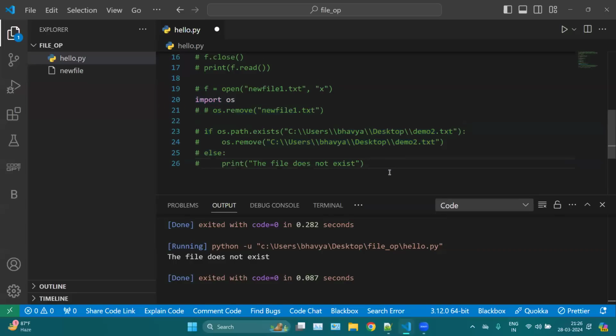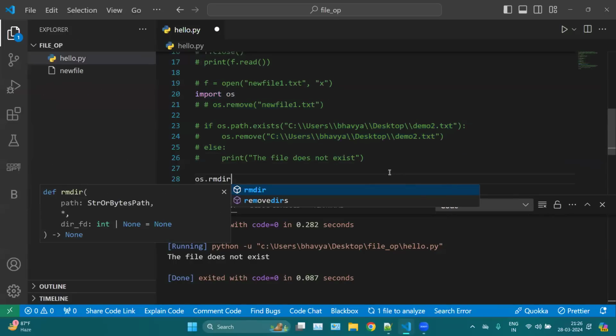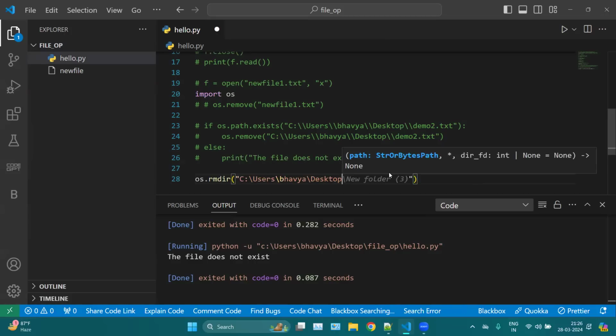So here we can import OS, and then here you can use os.rmdir, which means remove directory, and then mention your path where the directory is located, and the name of the directory. Okay, let me check the file.